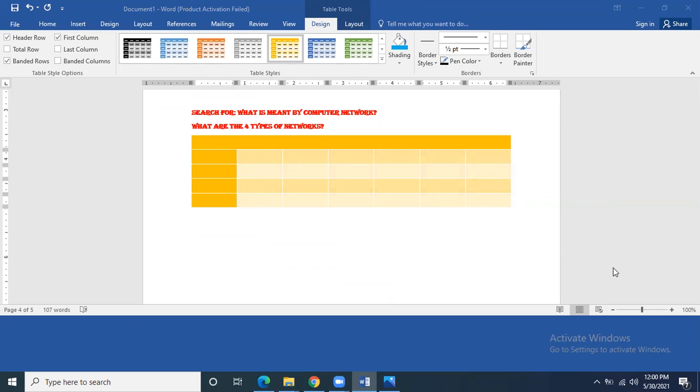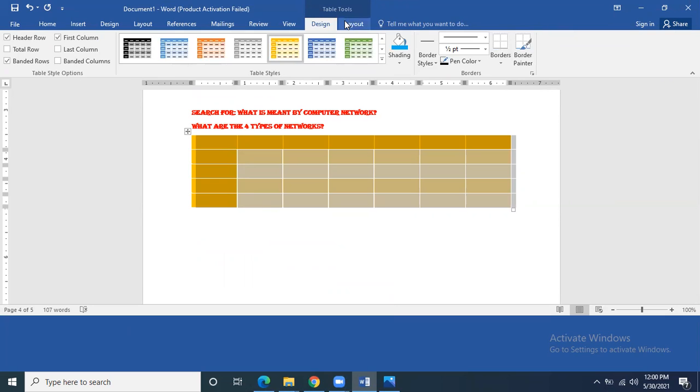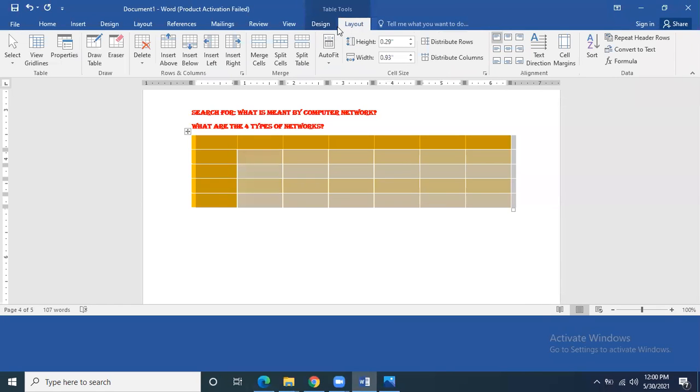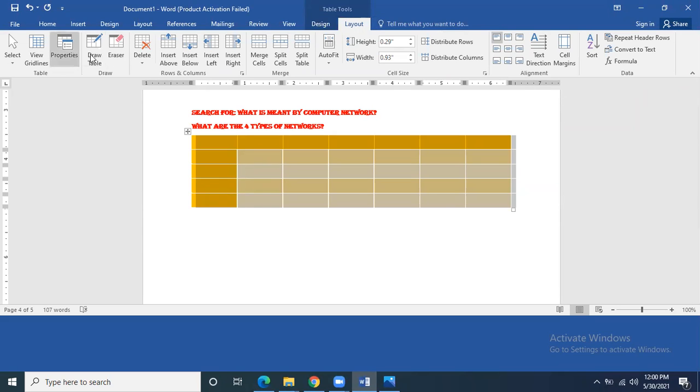I hope that all these points are clear. Whenever you insert some object, the format, design and layout menus are going to appear. Just like the layout menu is specially related to tables.